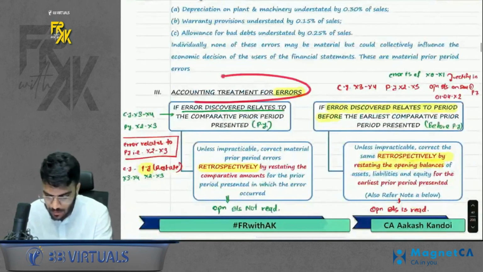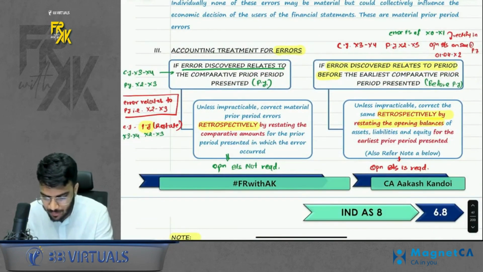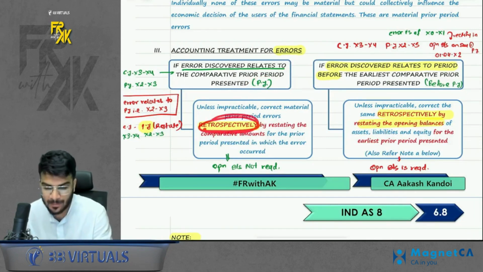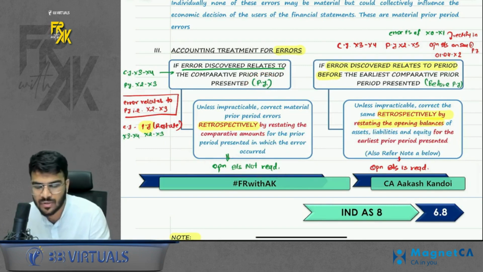Okay. Now, accounting treatment of errors. Please listen to me carefully now. If the error relates to the previous year, how will you rectify it? You will apply it retrospectively. It means you will change the comparatives of the previous year. Because you are only changing the comparative of the previous year, an opening balance sheet is not required, because no amount will change the opening balance sheet.